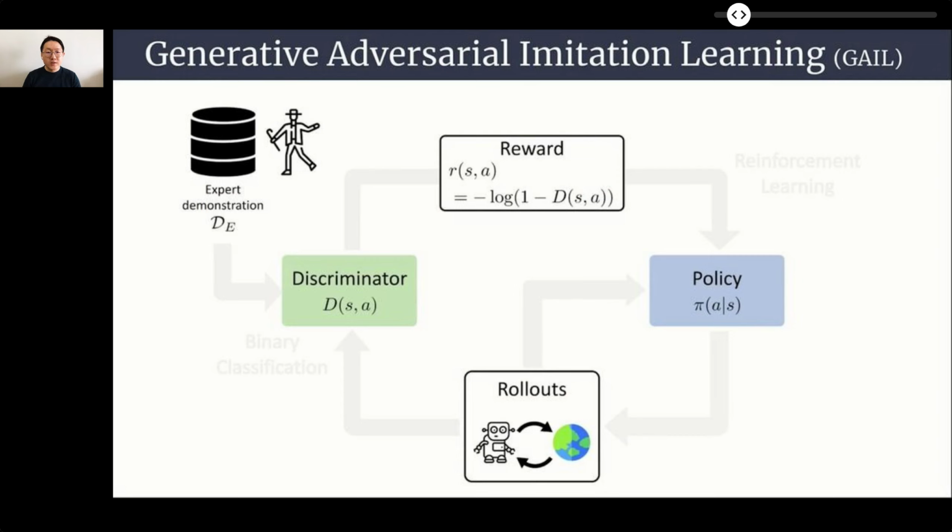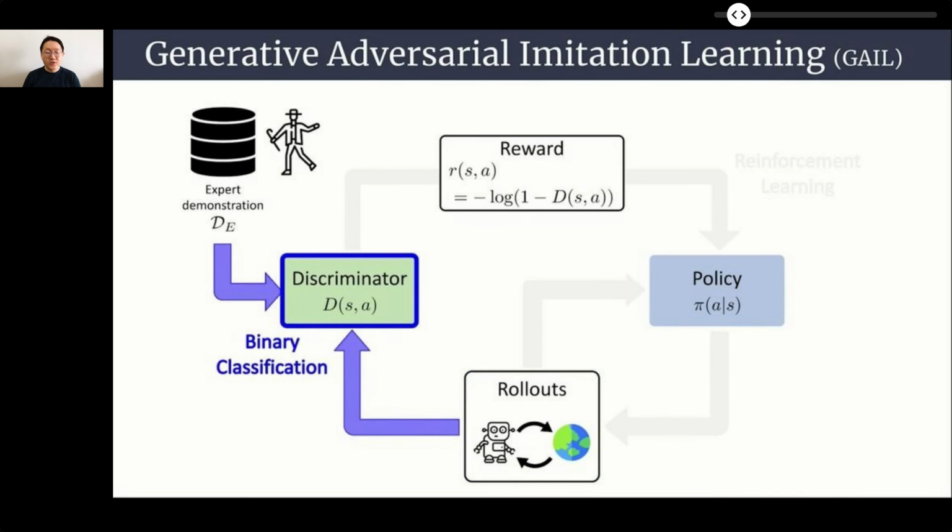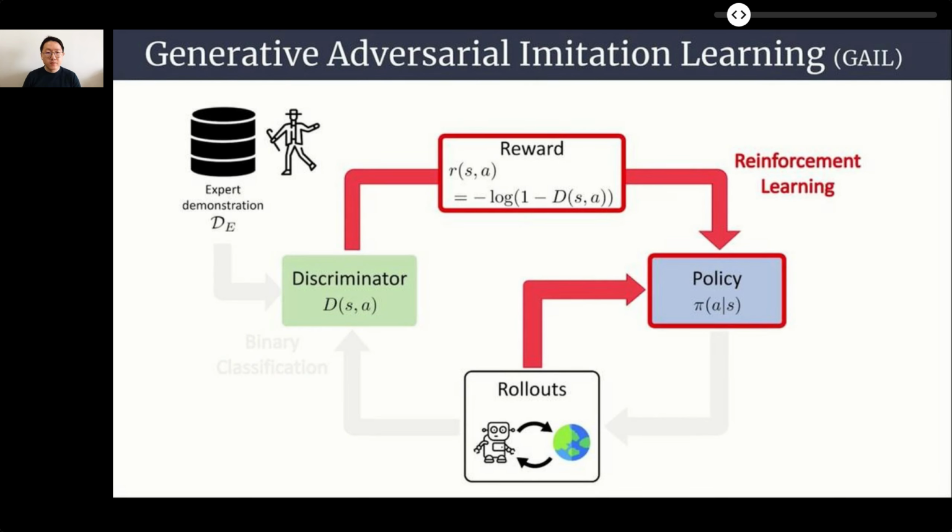Practically, GAIL uses interactive updates described as follows. First, we sample rollout trajectories from the interaction between the agent and the environment. Then, we sample state action pairs from both the agent's rollouts and the expert's demonstration and train the discriminator with a binary classification loss. Finally, we update the policy by using a reinforcement learning algorithm and a reward function defined by the discriminator. However, GAIL's performance highly depends on the reinforcement learning algorithm, which complexifies the whole learning procedure.